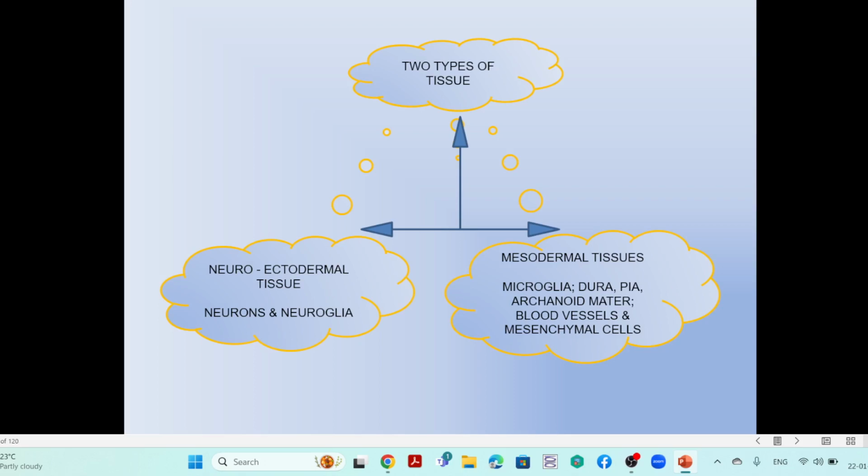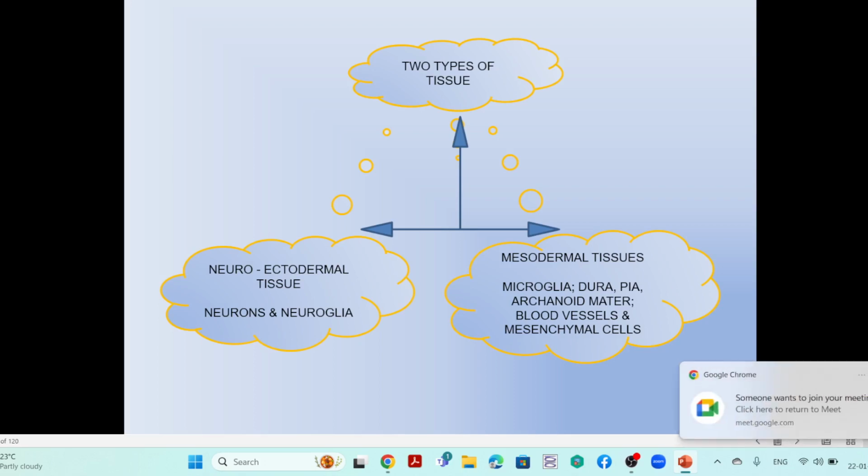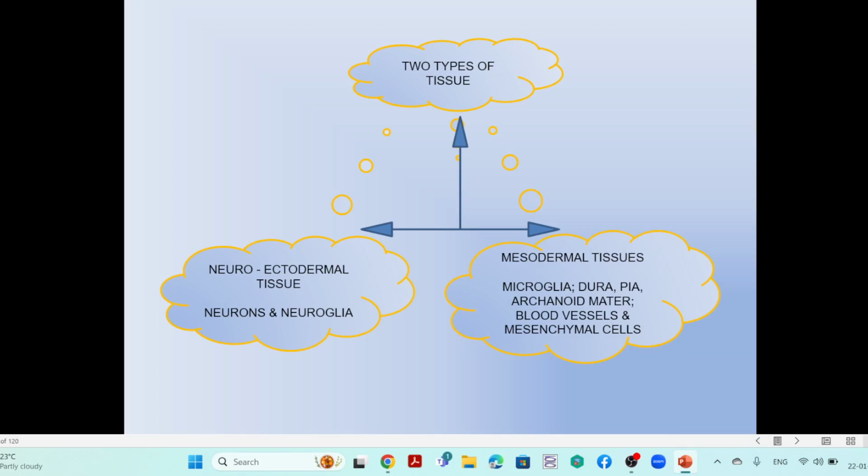Then again, the mesodermal tissues. The mesodermal tissues are usually the microglial cells, dura mater, pia mater, arachnoid mater, blood vessels and mesenchymal cells. That means this arises from the mesodermal layer in the embryonic portion.